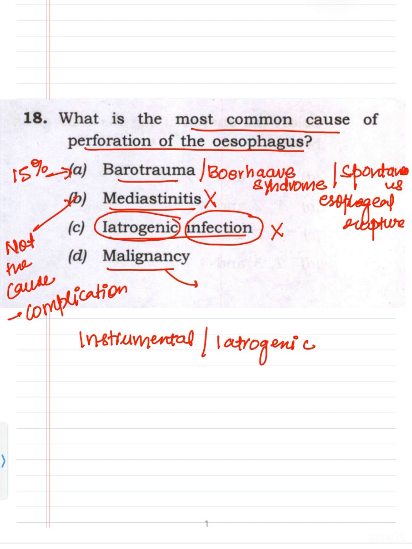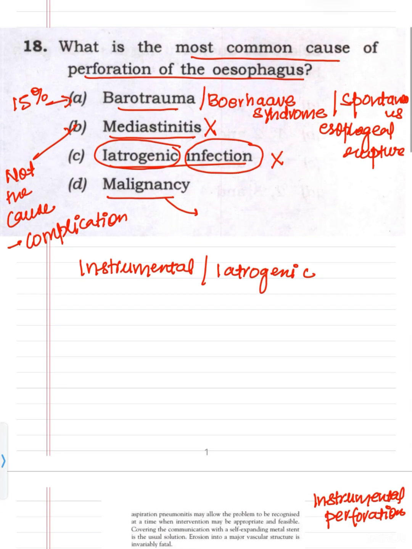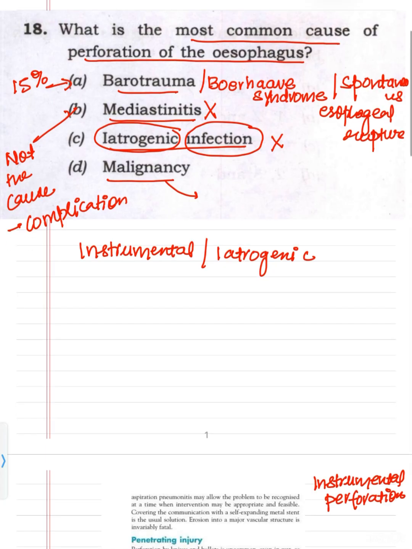Then we have malignancy. Malignancy is very rare as a cause of esophageal perforation, so it is not one of the most common causes. We have seen that in Schwartz it is written first diagnostic or therapeutic procedures, then Boerhaave 15%, then foreign body 14%, then trauma 10%. They have not even mentioned malignancy. Even if perforation occurs because of malignancy, it is very rare. So malignancy is wrong. So in this question, the answer is A, barotrauma.